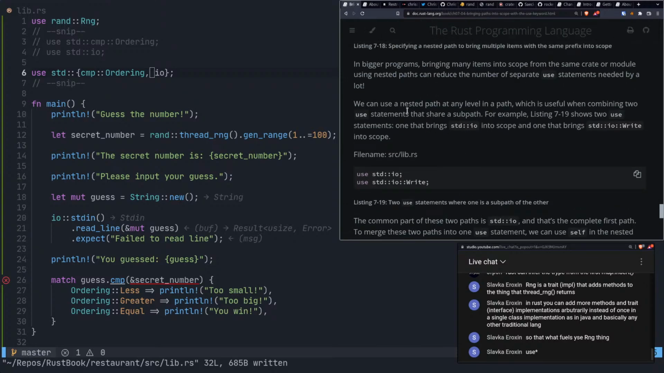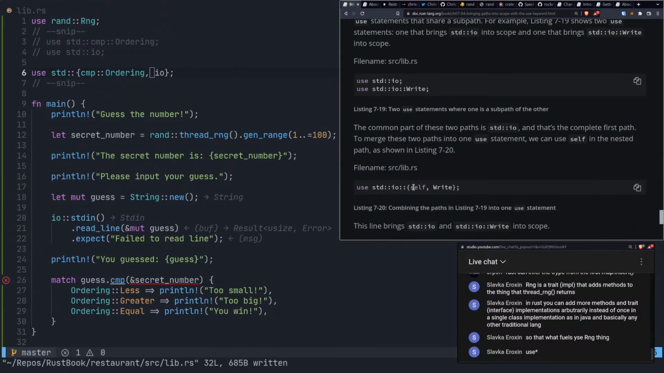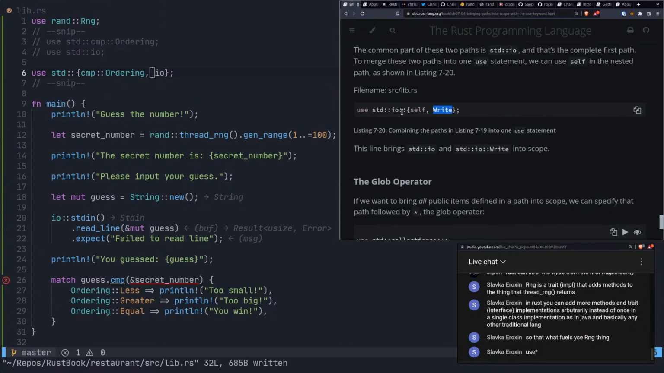We can use nested paths at any level in a path, which is useful when combining two use statements that share a subpath. For example, 7-19 shows two use statements, one that brings standard IO into scope and the other one brings in write. Okay. And then this, self. So this lets us bring in IO, which is referencing self, and then also give me write. That's also nice, and it's something I would expect I'd be able to do.